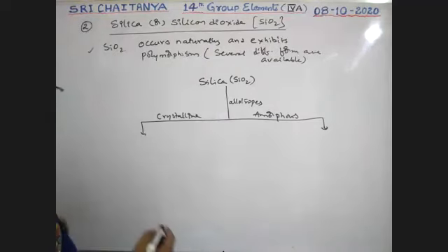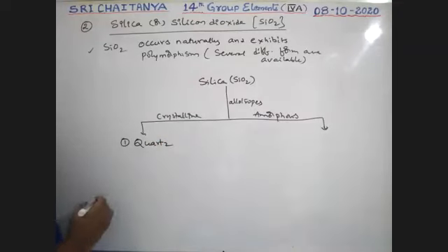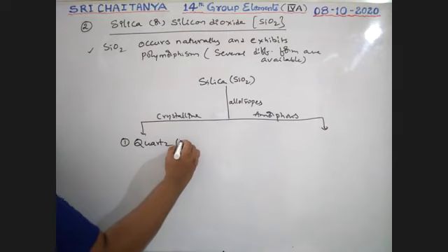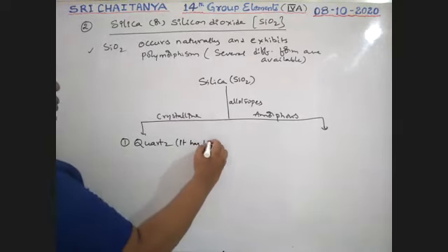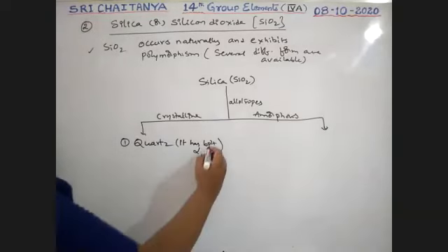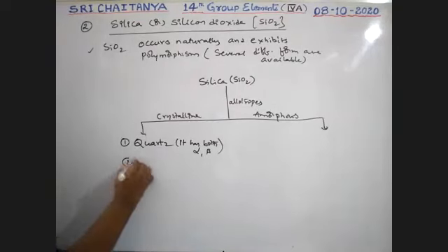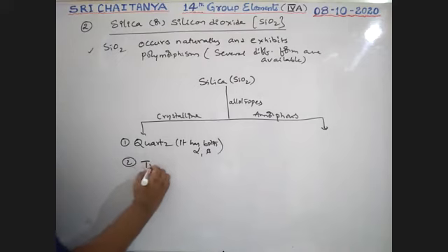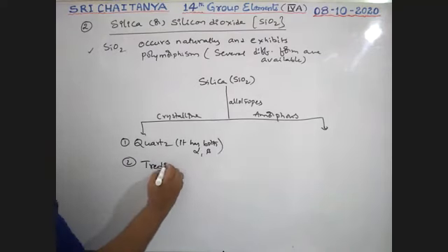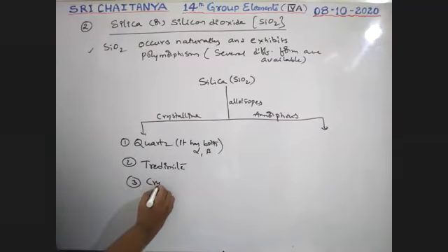Crystalline allotropes, for example: the first one, quartz, is a crystalline allotrope of silica. It has both alpha and beta forms. Next, the second one is tridymite. The third one is cristobalite.